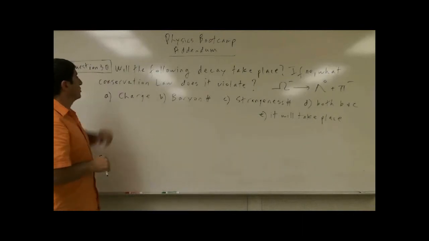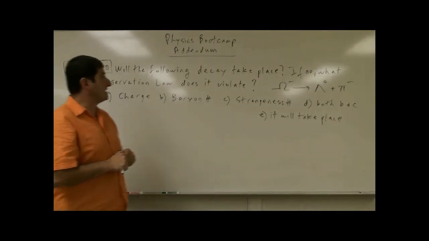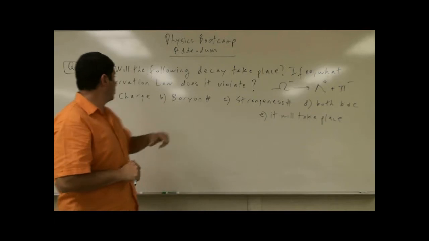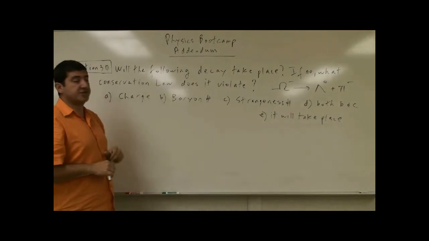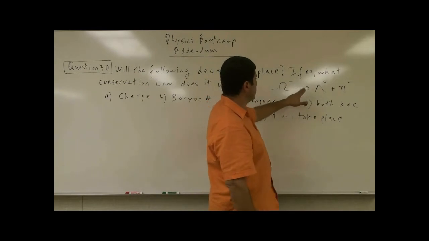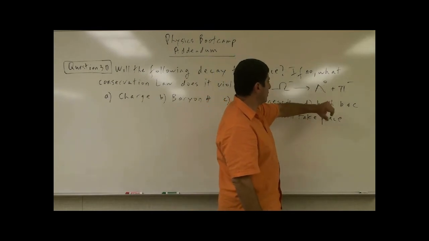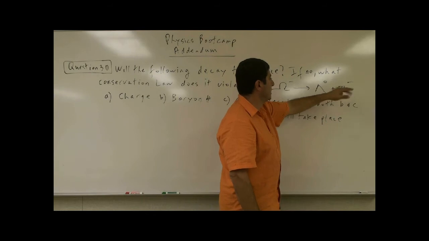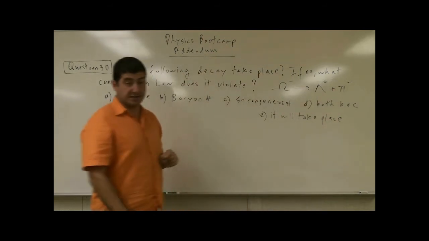Question 30. Question 30 says, will the following decay take place? If no, what conservation law does it violate? So it gives us an omega minus decays into a lambda 0, a non-charged lambda, plus pion minus.